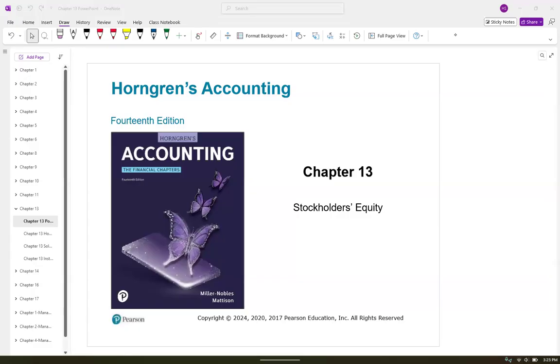All right, so we're on chapter 13 of Principles of Accounting 2. In this chapter, we are going to talk about stockholders' equity. Primarily, stockholders' equity is when we are a corporation. We've touched on it a little bit through Principles 1 and Principles 2, but now we're getting into the meat of a corporation.